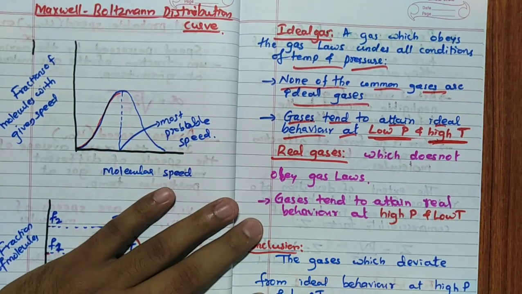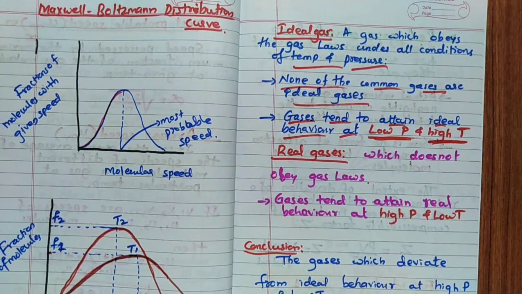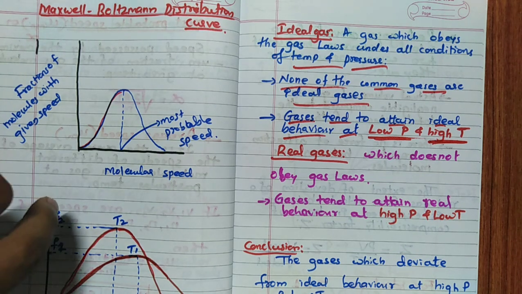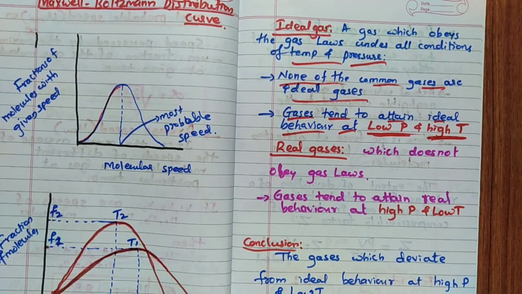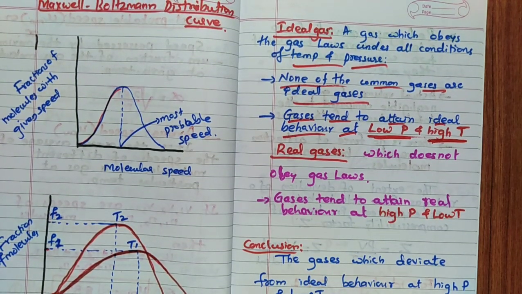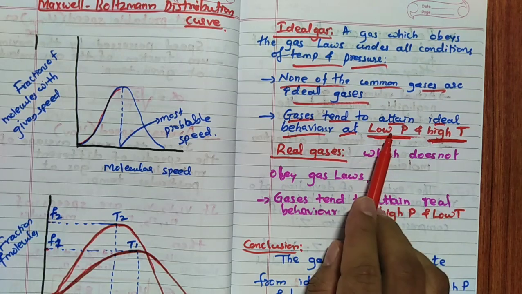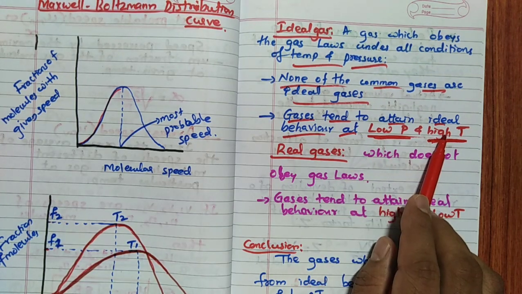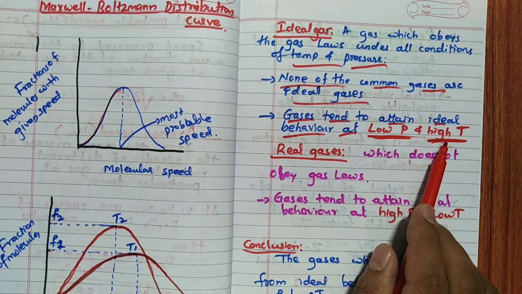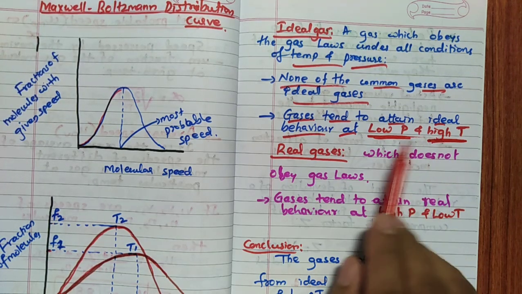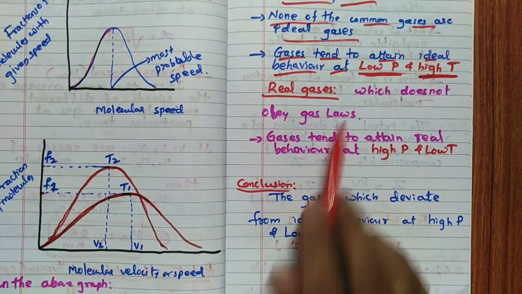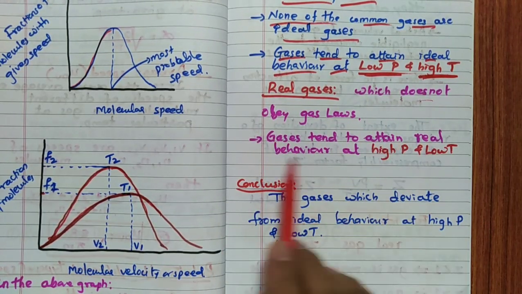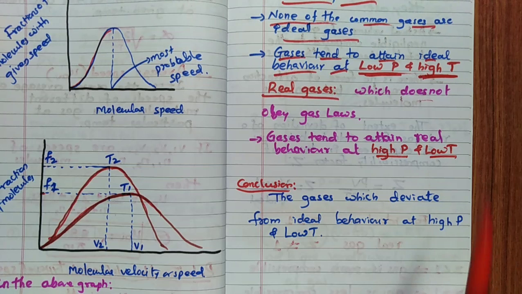So the question can be asked like, the gases deviate from the real to the ideal behavior when? In this particular case, the gases behave like ideal gas only at low pressure and high temperature. Then real gases do not obey gas laws. Gases tend to attain real behavior at high pressure and low temperature.